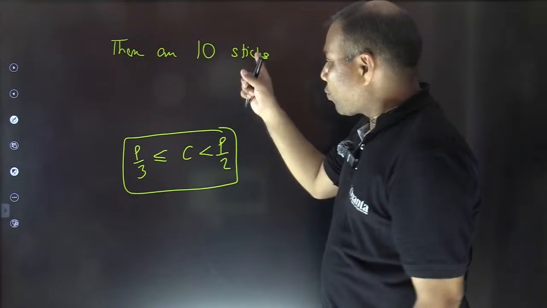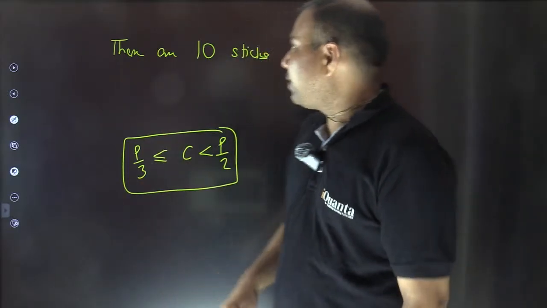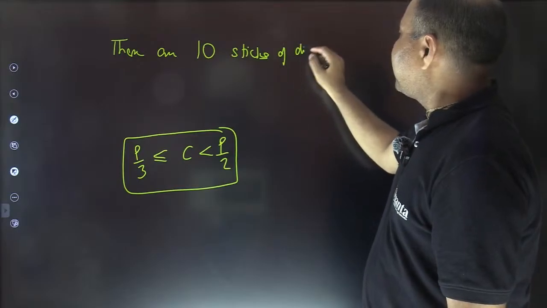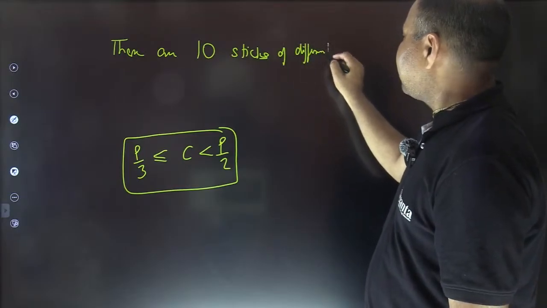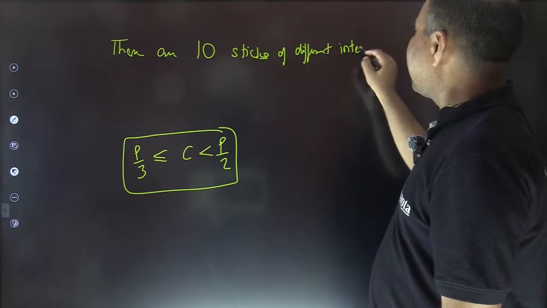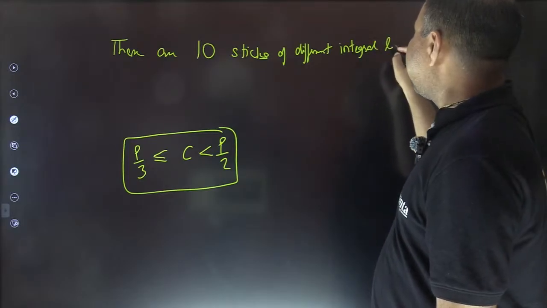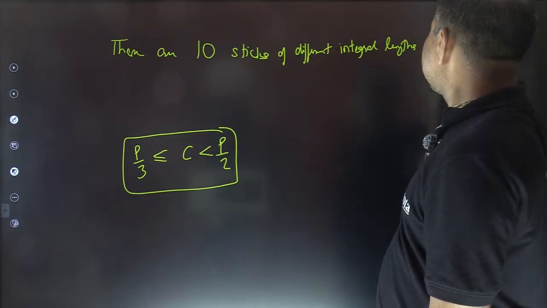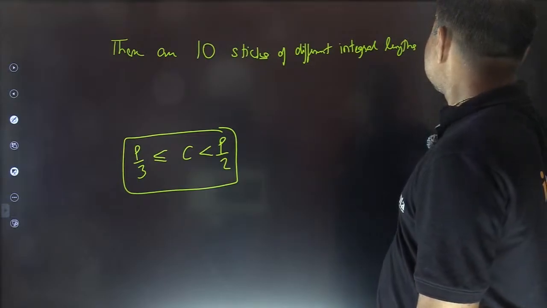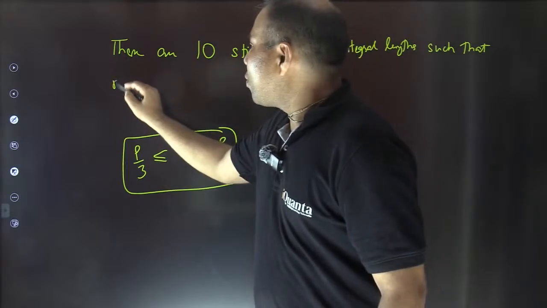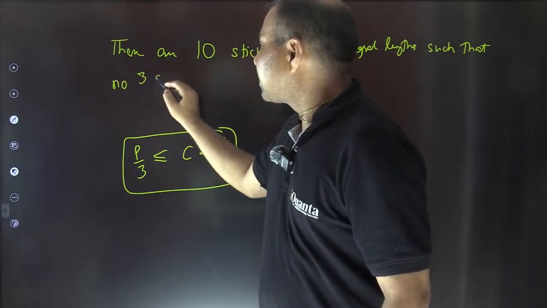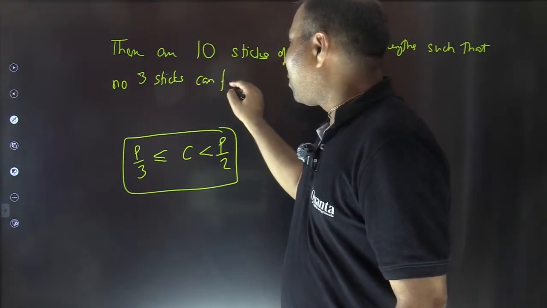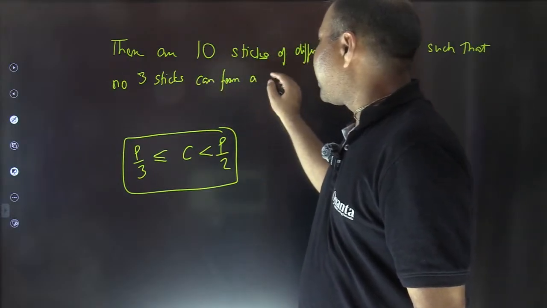Okay, coming to this new question now, please see it carefully and then answer. There are 10 sticks of different integral lengths such that no 3 sticks can form a triangle.